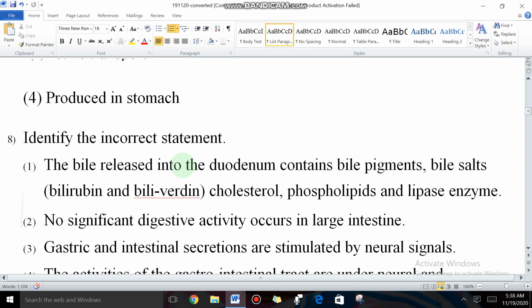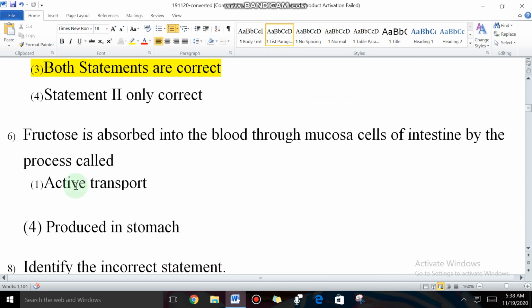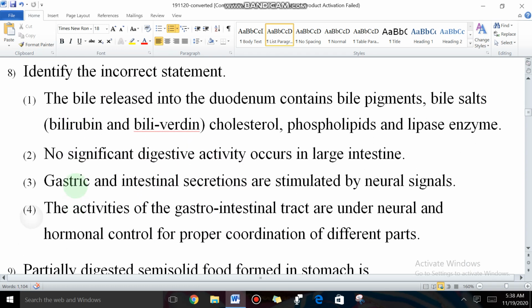Next question. Sixth question, sufficient options are not there. Okay. Next. Identify the incorrect statement. Four statements are given. You need to identify the incorrect one.